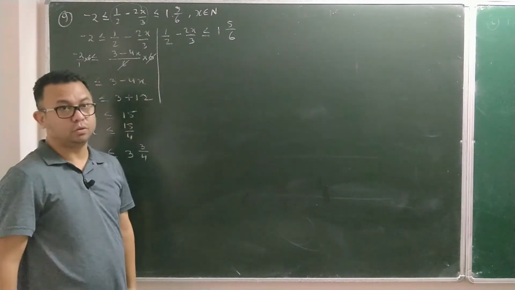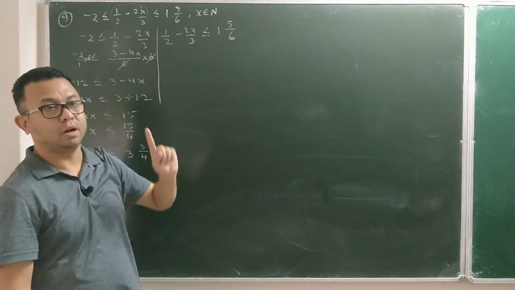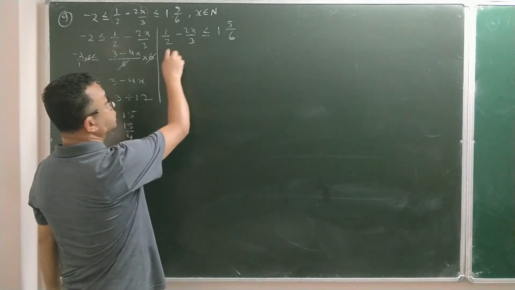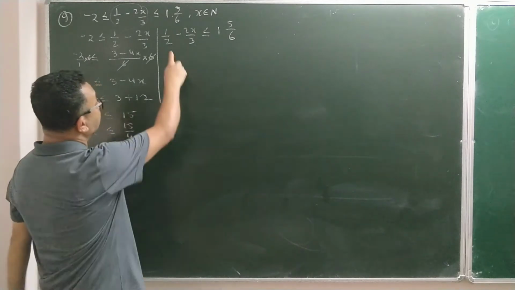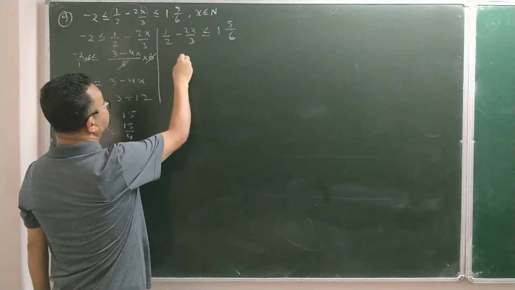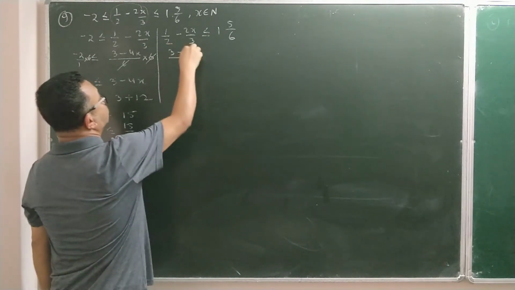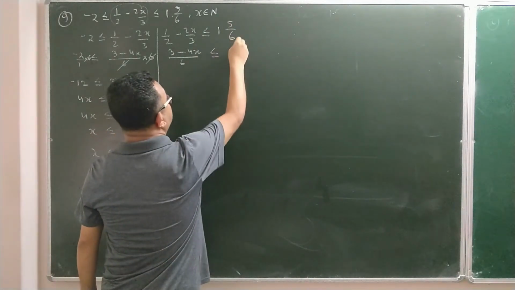Okay, now I am going to the next part. Here also, if I want to remove the fraction, I have to convert both sides of the inequation sign into a single fraction. You can see there are two fractions on the left, but the right side has only a single fraction, so no worries there. But on the left hand side you have to convert it into a single fraction. So for that I need to take the LCM. 2 and 3, LCM is 6. 2 will go 3 times, this will be 2 times, so 2 into 2 is 4x. Less than or equal to 6 plus 5, which is 11 by 6.